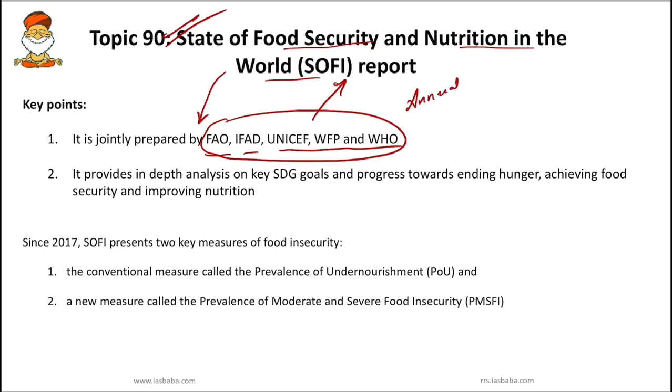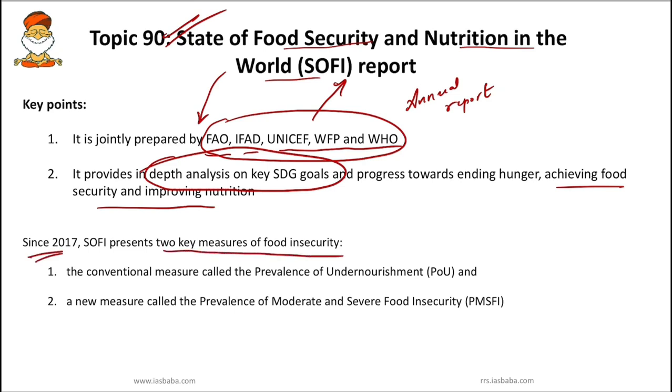Again, this SOFI report is an annual report. This report comes every year and it tries to inform on progress towards ending hunger, achieving food security, and improving nutrition. So it provides in-depth analysis on the key SDG goals, that is Sustainable Development Goals, which we saw just now. Next, you have to know that since 2017, SOFI presents two key measures of food insecurity. First one is prevalence of undernourishment, and second one is prevalence of moderate and severe food insecurity.